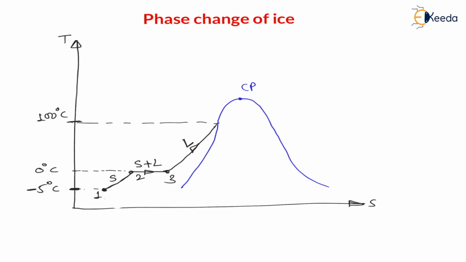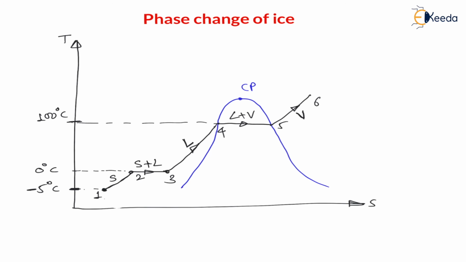Therefore here, if heated again at 100 degrees Celsius, there will be a phase change. 3 to 4 is liquid state, 4 to 5 is liquid plus vapor state, right? And at 5, if heated again at constant pressure, there will be superheating, that is 5 to 6, and it is in vapor state.